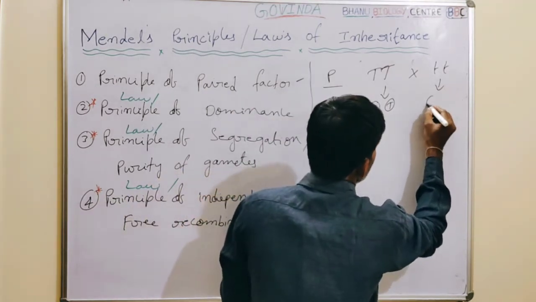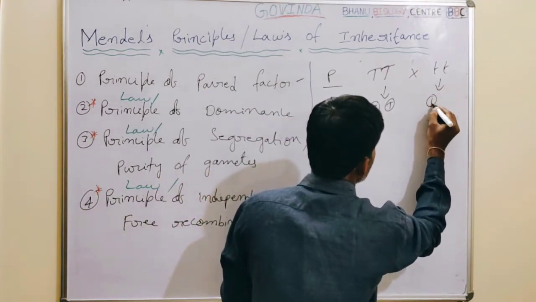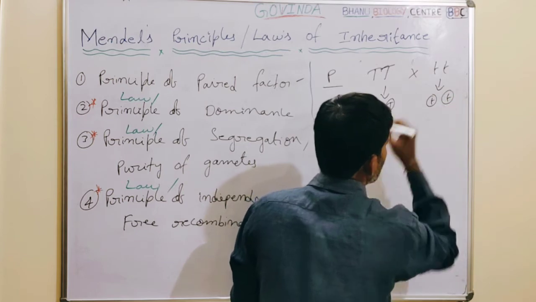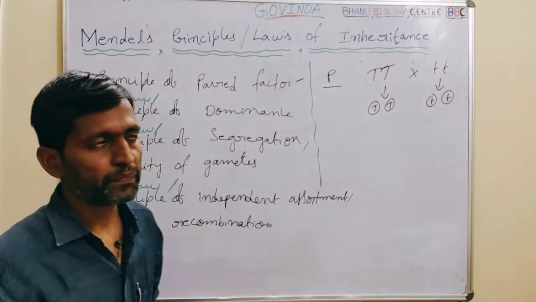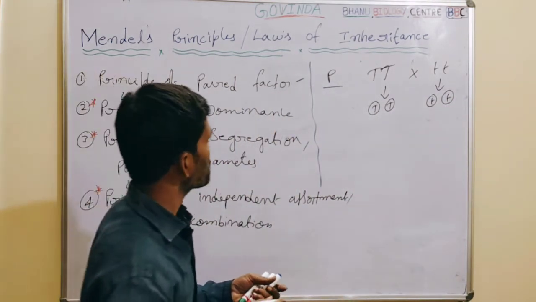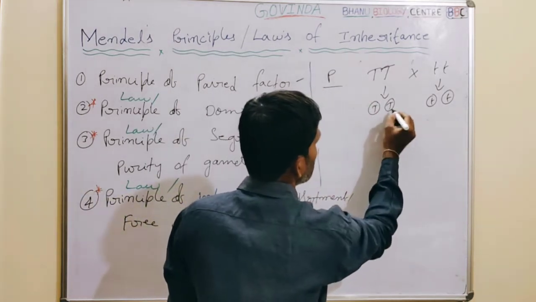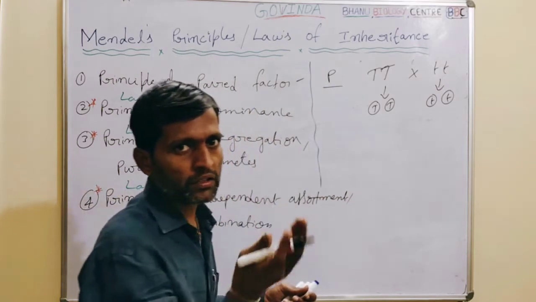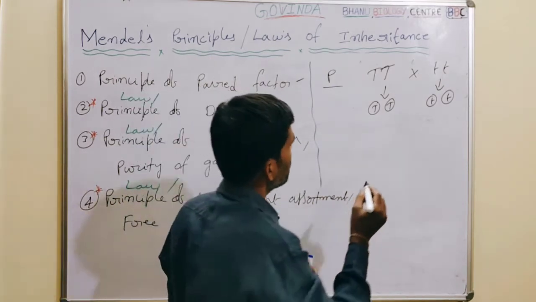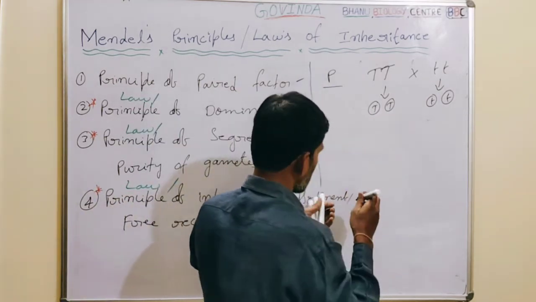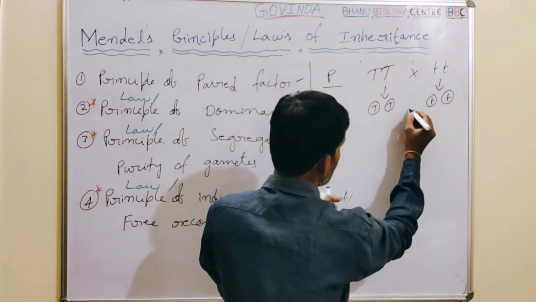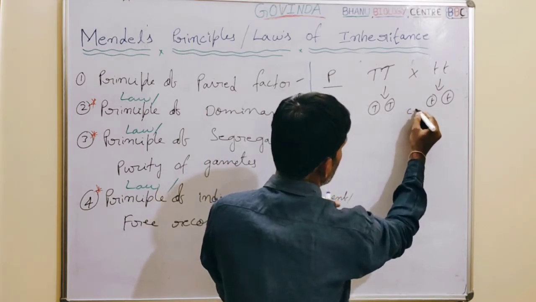The gametes produced by the recessive plant have the small t allele. In the parents, there is no dominant and recessive mix. So now we do the cross pollination.